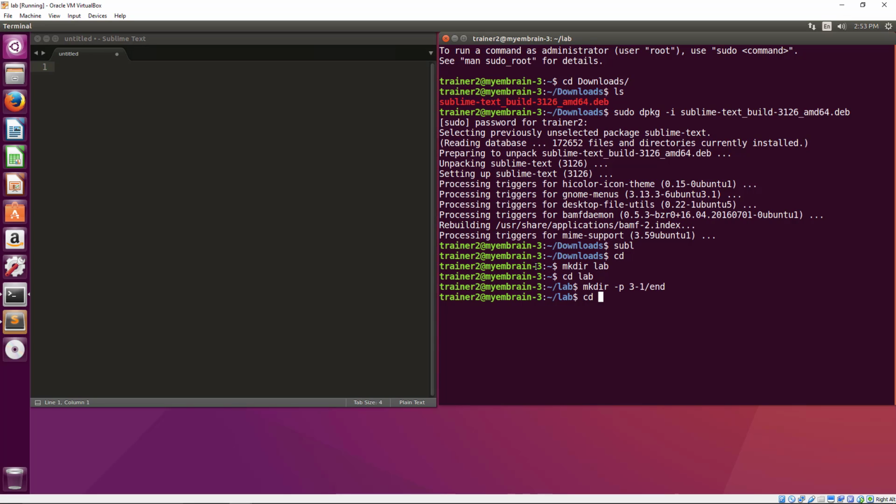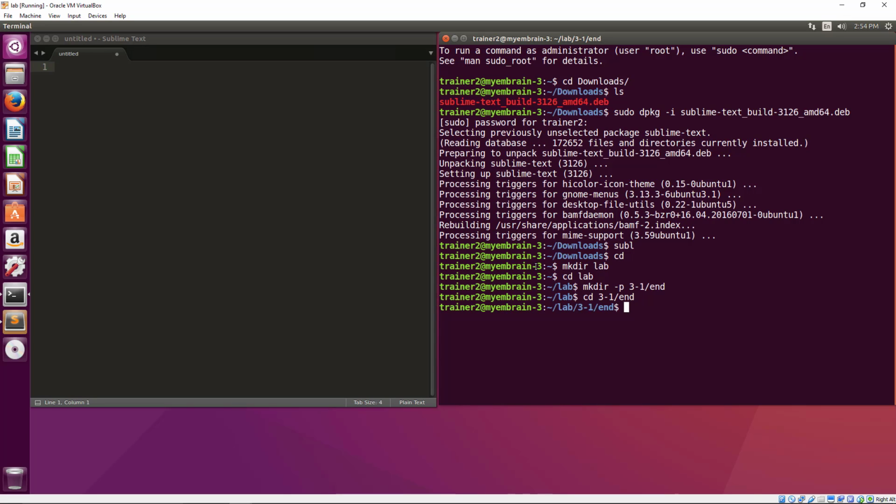There will be a lot more to learn later in this course, but here I'm showing you a quick shortcut. If you hold down the Alt key and then the period, the dot, together, then the last argument of the previous command will be retrieved. So here the name of the newly created directory is retrieved, and we can cd into that directory without typing it. Okay, so now we are in the lab 3.1/n directory.